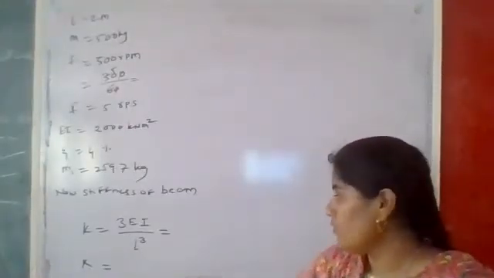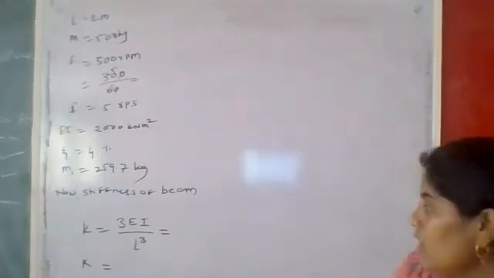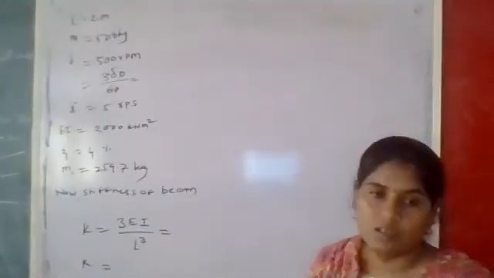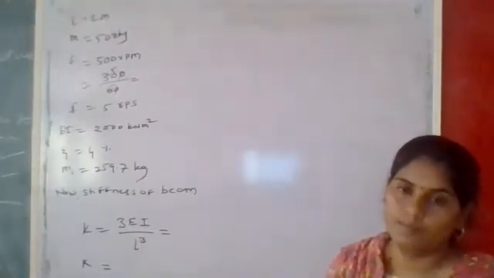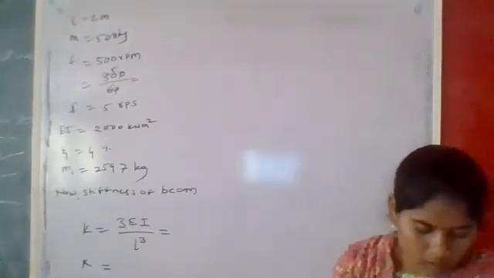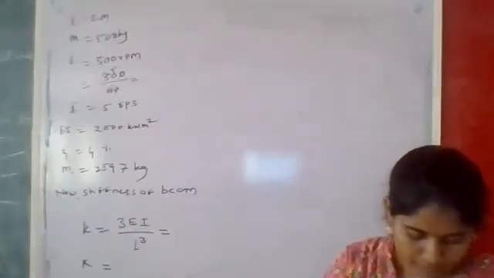Please tell me the value of K. Already we know the EI value. Already we know the span, that is 2 meter. So based on this, give me the answer for K. Do it fast, I will wait.